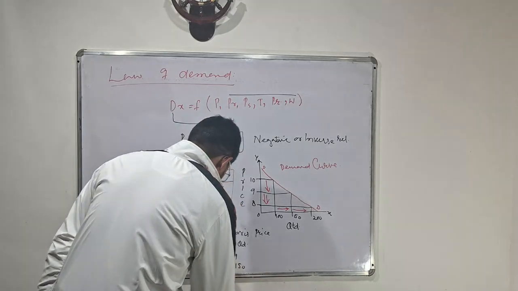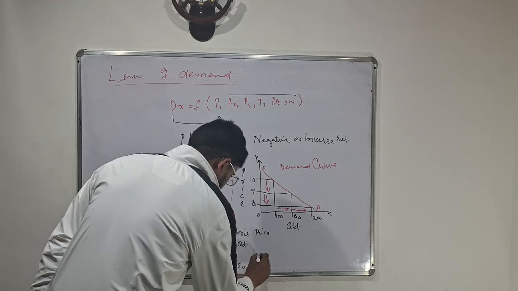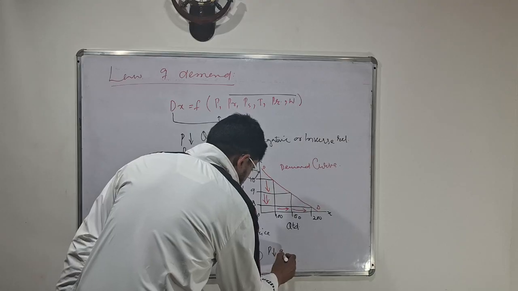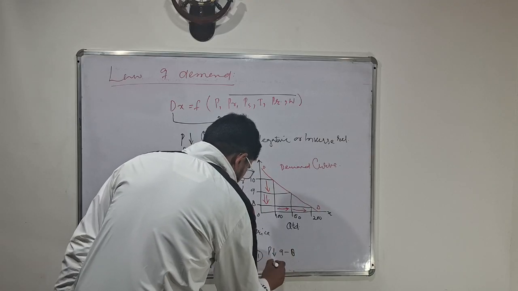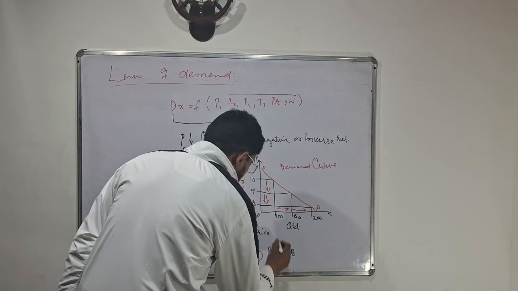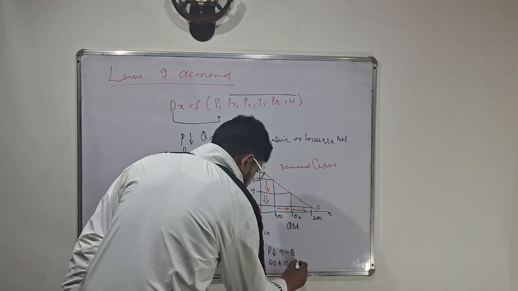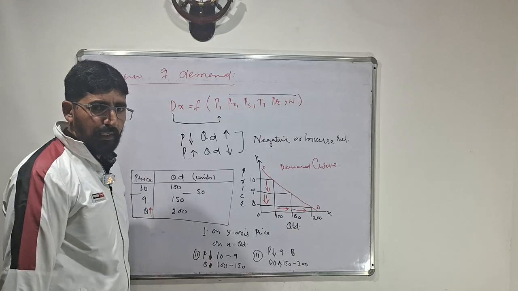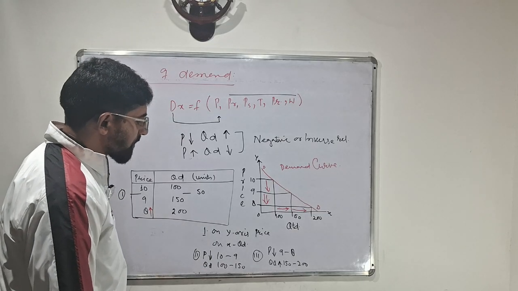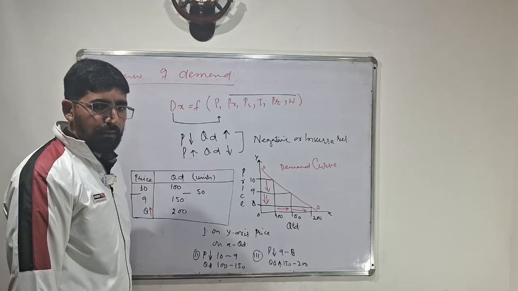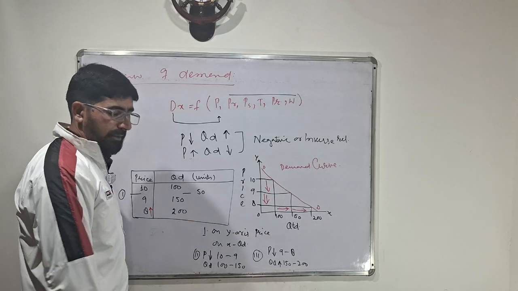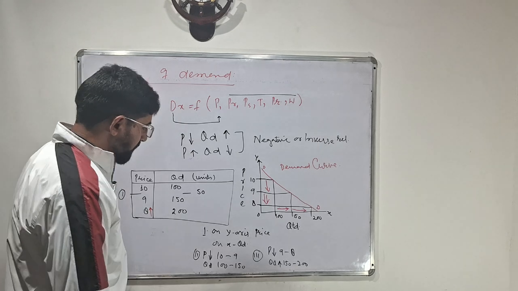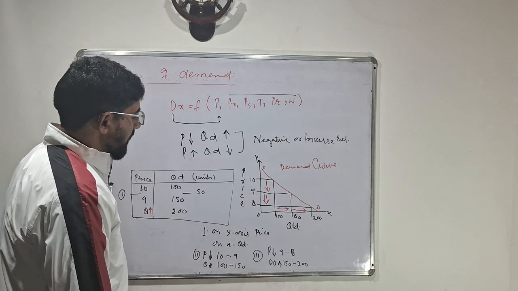Simply, we can further write the first step, second step, this is the third step. When price falls further, from 9 to 8, quantity demanded increases further, from 150 to 200. You can easily write down. In the last line, you can write that this curve, this graph, shows us that there is an inverse relationship between price and quantity demand. When price falls, quantity demand increases. When price increases, quantity demand falls. There is an inverse relation between price and quantity demand.